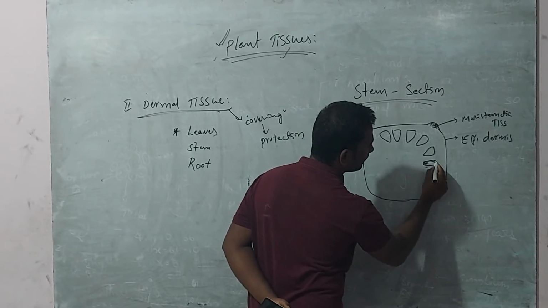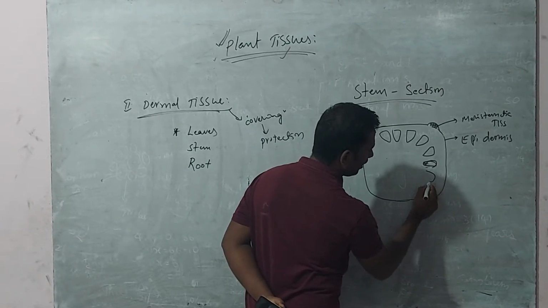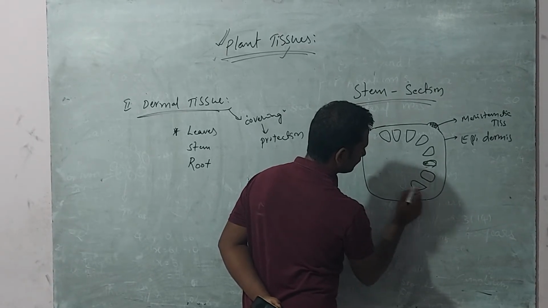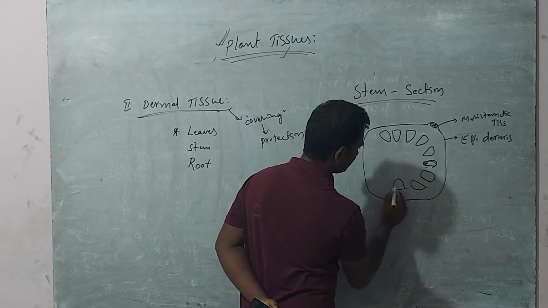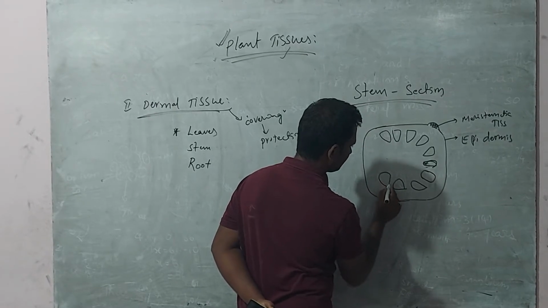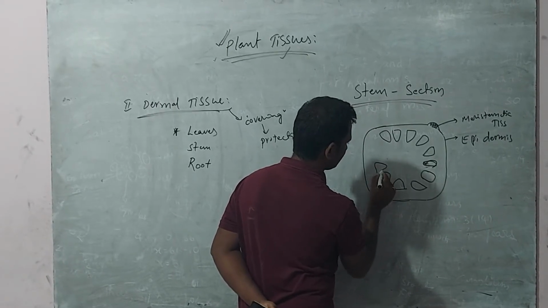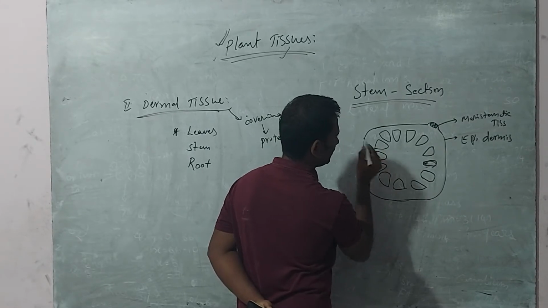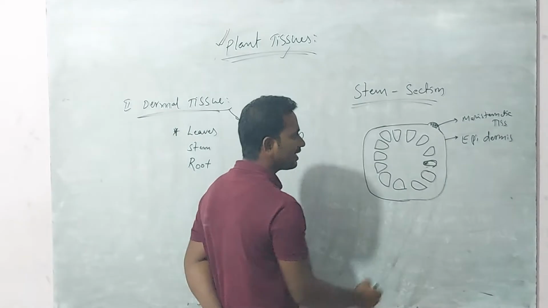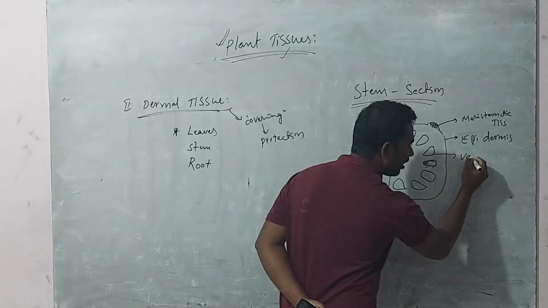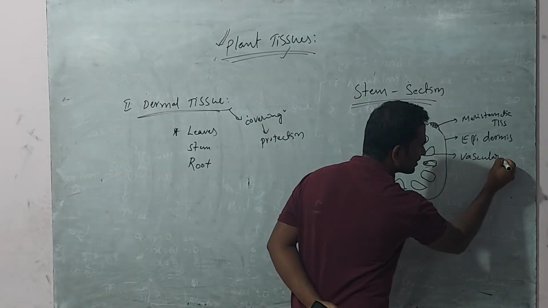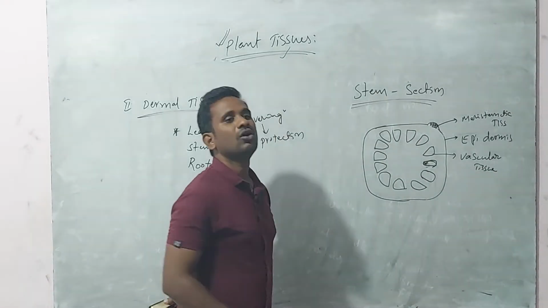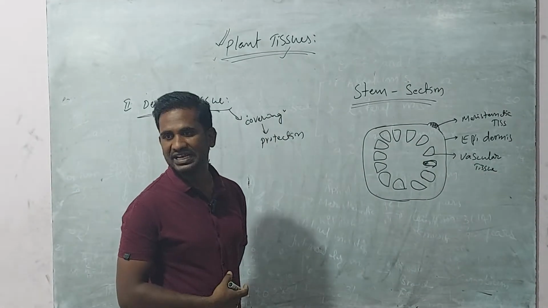In the anatomy of the stem, you can observe this vascular tissue we already discussed, which is helpful for the conduction of water and food materials.